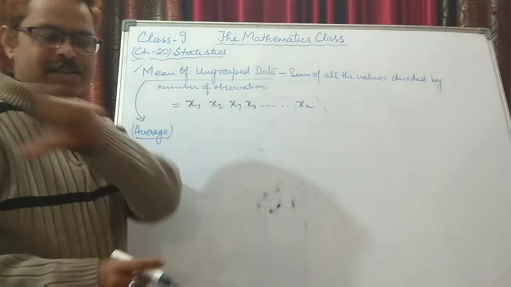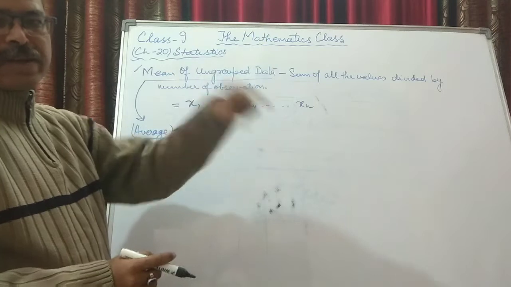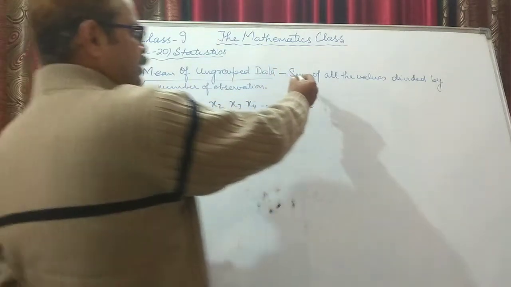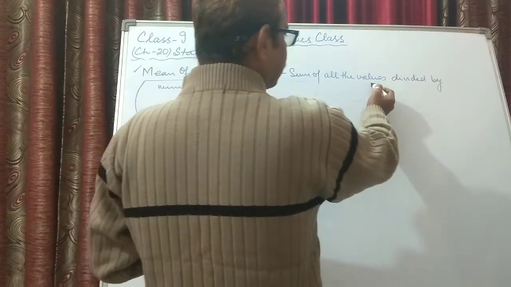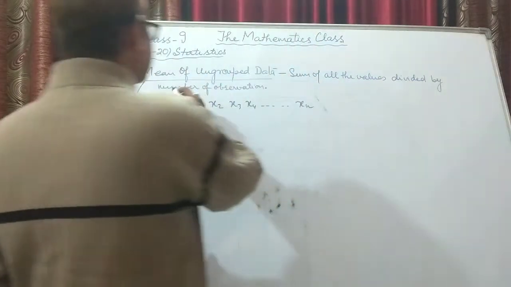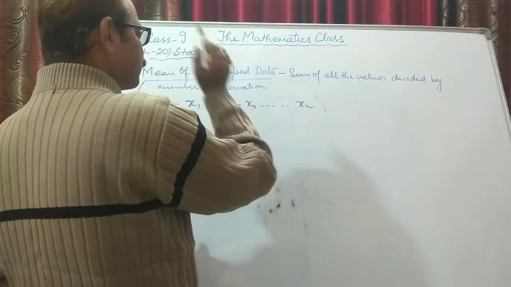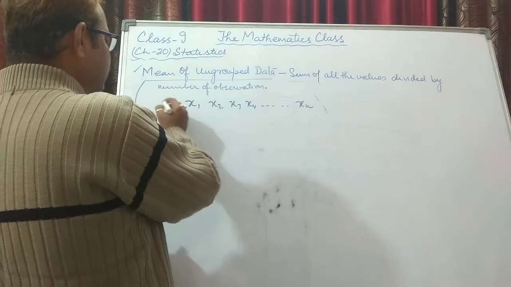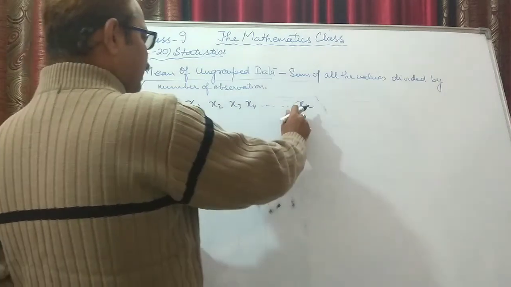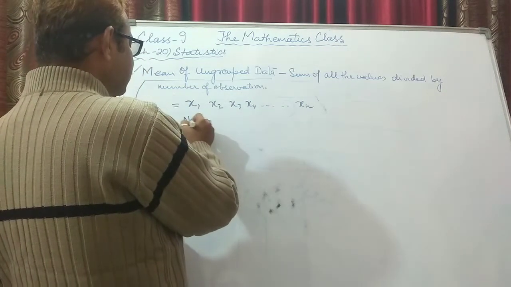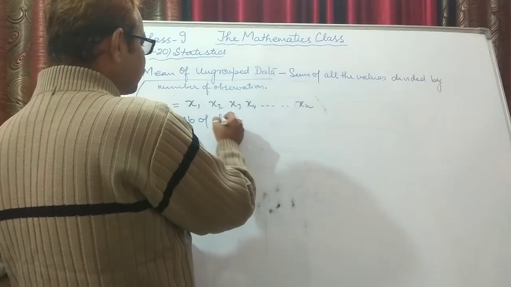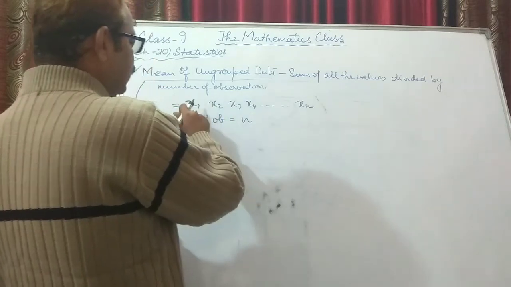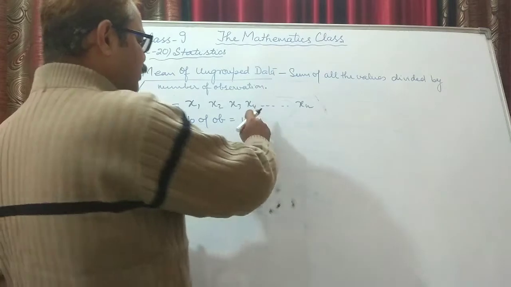How we calculate average? Sum of all the observations divided by total number of observations. Same it is here, sum of all the values divided by total number of observations. So this is your data given. Number of observations here will be n, because 1, 2, 3, 4 up to n observations.